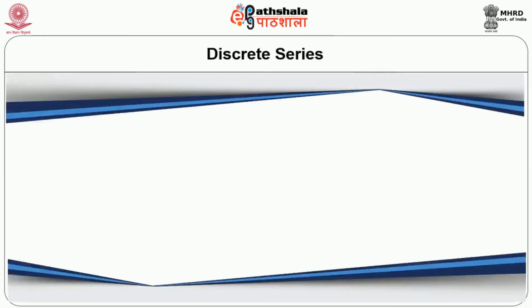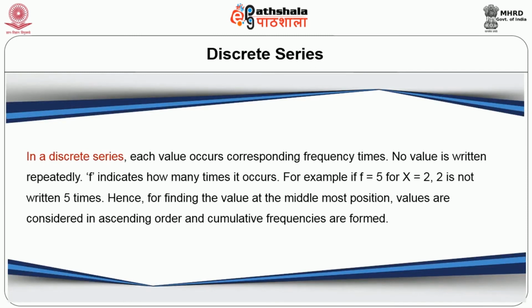Discrete series. In a discrete series, each value occurs corresponding frequency times. No value is written repeatedly. F indicates how many times it occurs. For example, if f is equal to 5 for x is equal to 2, 2 is not written 5 times. Hence, for finding the value at the middlemost position, values are considered in ascending order and cumulative frequencies are formed.